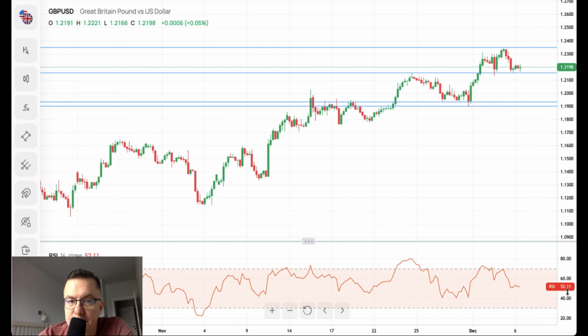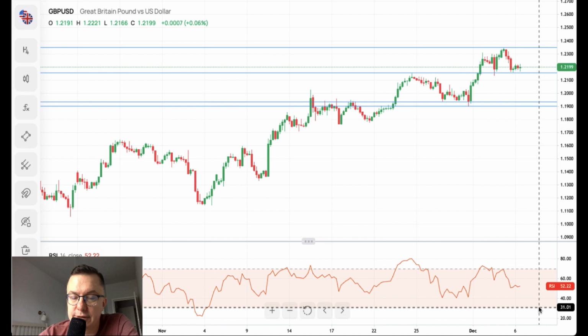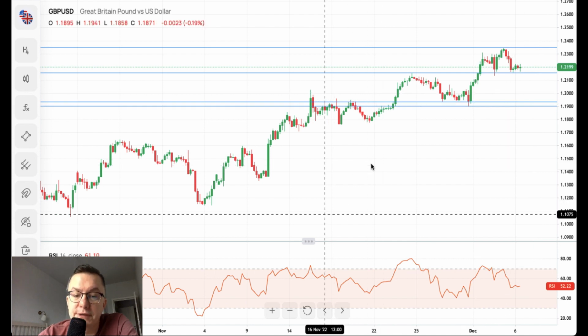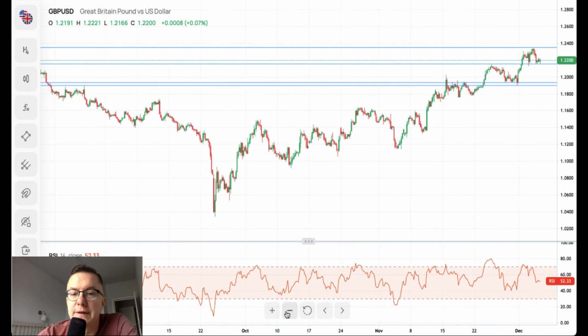Right now the RSI is at 52 points, so it's not that strong. It's still positive, but it's barely positive. So when we break below the level of 50 and the momentum starts to drop, the extension towards 1.1909, 1.1918 is really possible. Nevertheless, if we zoom out, we can clearly see